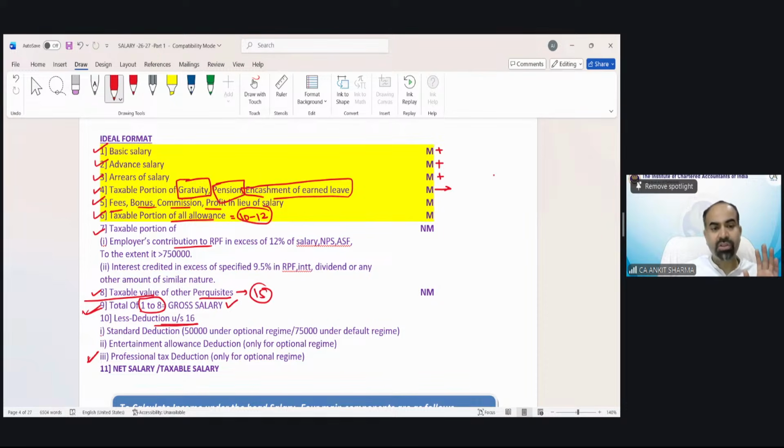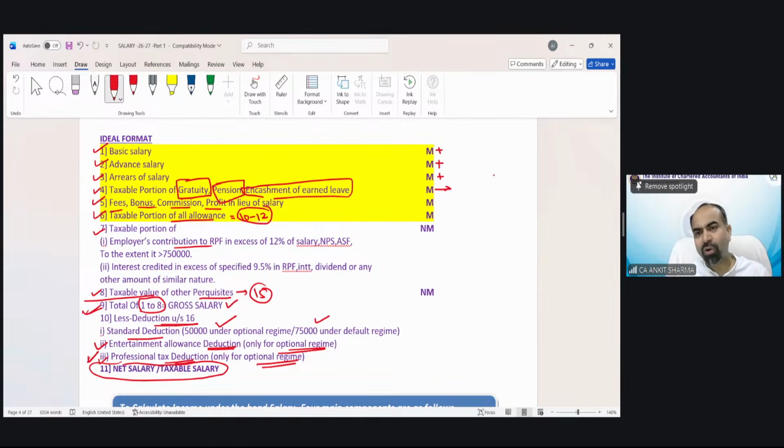There are 3 deductions. Standard deduction: this is 50,000 under the optional regime, 75,000 under the default regime. We will also discuss that. Then entertainment allowance deduction, this is only for optional regime employees. And professional tax deduction, only for the optional regime. After reducing these, we will get our answer, that is taxable salary or net salary.